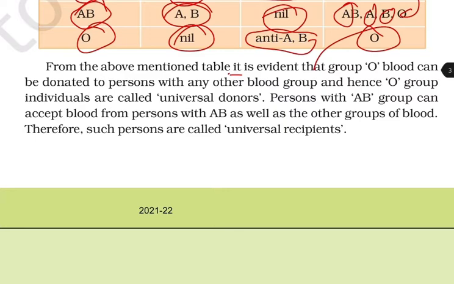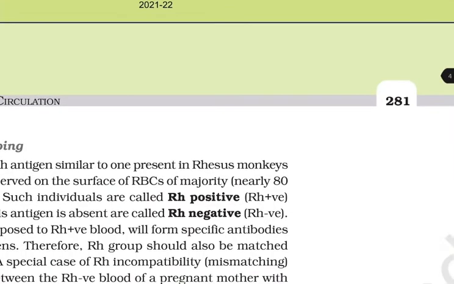From the above-mentioned table, it is evident that blood group O can be donated to a person with any other blood group, and hence O group individuals are called universal donors. The person with the AB group can accept blood from persons with the AB as well as other groups of blood. Therefore, such persons are called universal recipients.